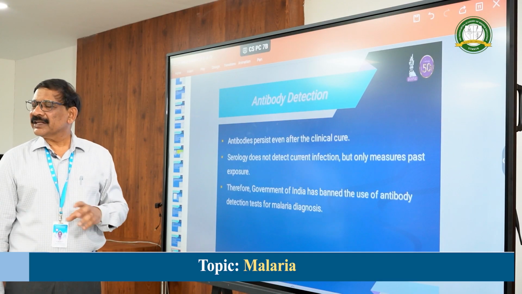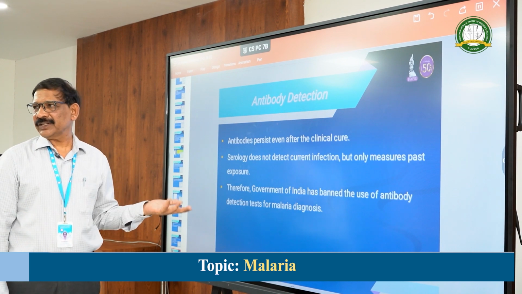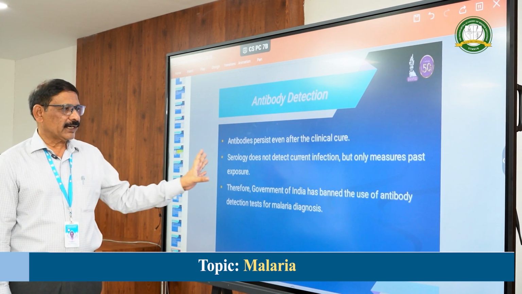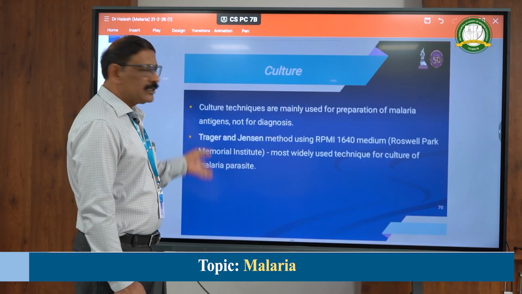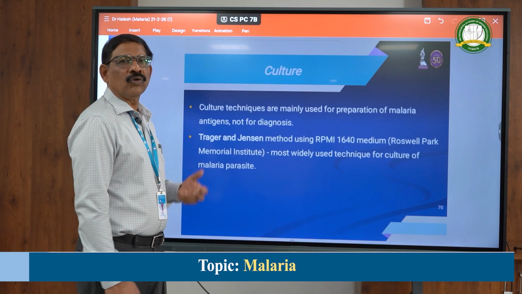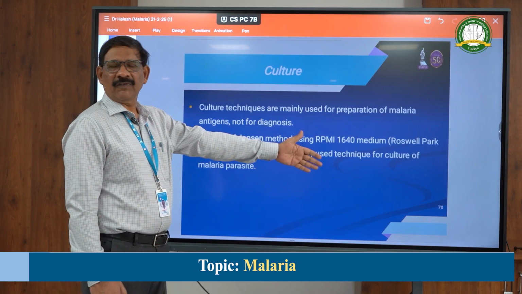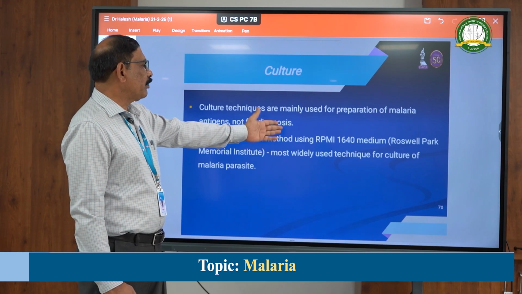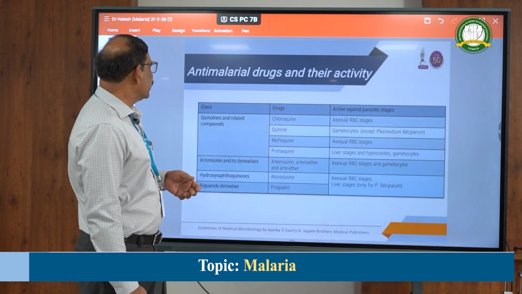Antibody detection does not have much role, it only identifies past infection. It is not of much use for diagnosis. Then culture is only for research purposes, where the Trager and Jensen co-cultivation method is applied, and RPMI 1640, that is Roswell Park Memorial Institute 1640 media, is used for this.